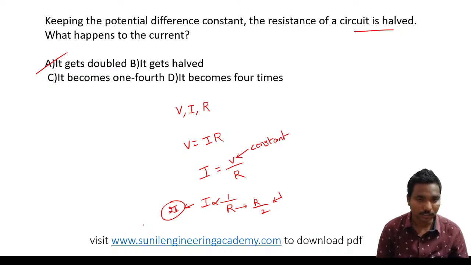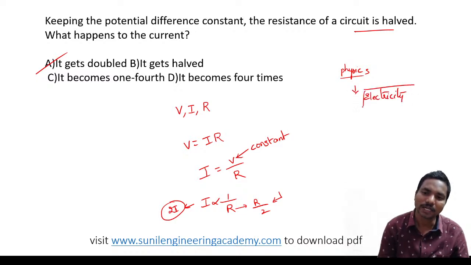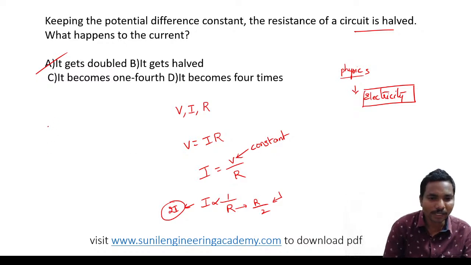Not C. It will not become 1 by 4. We have the relation: current is inversely proportional to resistance. As resistance is halved, current becomes double. If you can't understand, try to watch the physics theory class, first class, electricity class. Then you will understand. Here I have just taken Ohm's law.